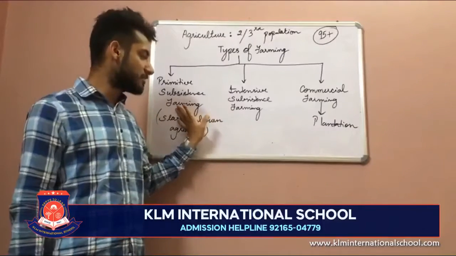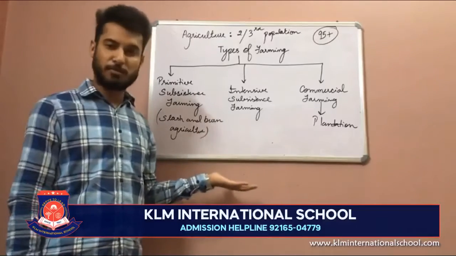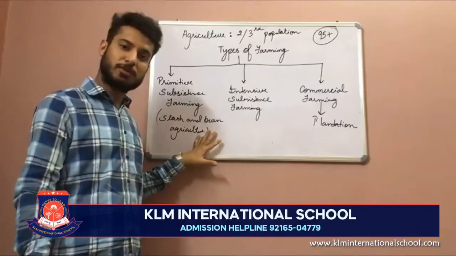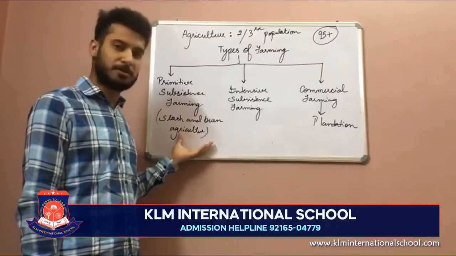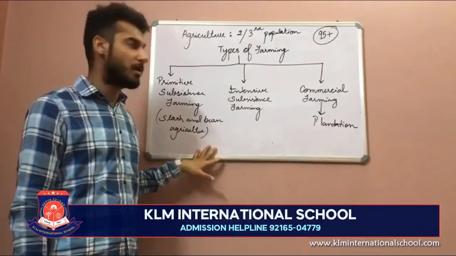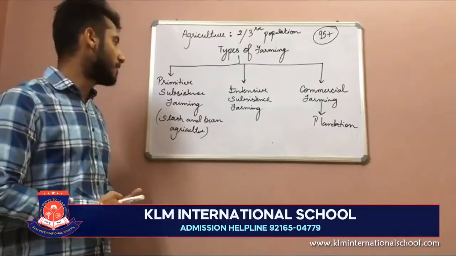इसमें बच्चे commercialization या market का कोई role नहीं है. They don't want to sell it in the market to gain more money. They just want to produce in order to sustain their families. अपने families को खिलाने के लिए they produce the output from the farms. This type of farming is known as primitive subsistence farming.